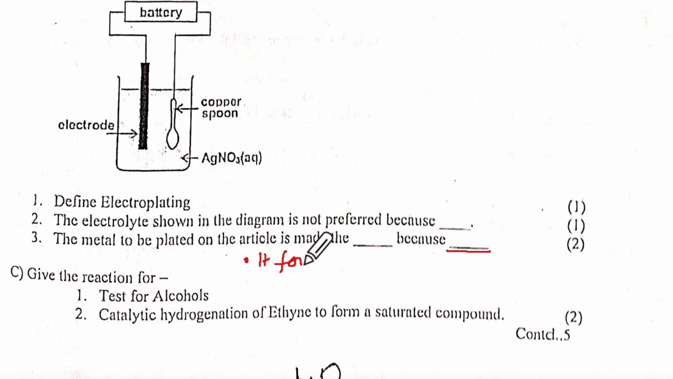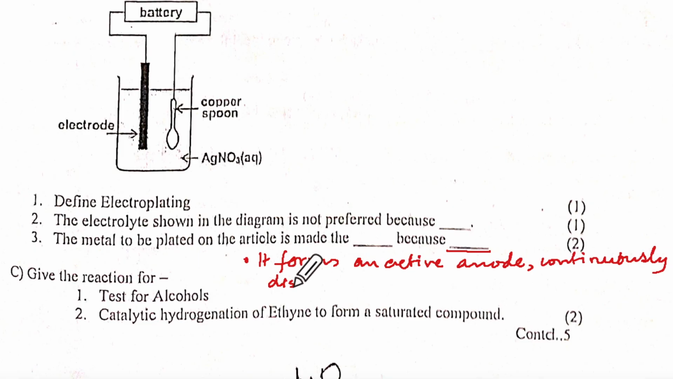It forms an active anode. Active anode. What else were you saying? Active anode, it continuously dissolves as ions. Continuously dissolves. Right? Good handwriting. Yes, ma'am. Good handwriting, Babu. Continuously dissolves in solution, hence periodically replaces.